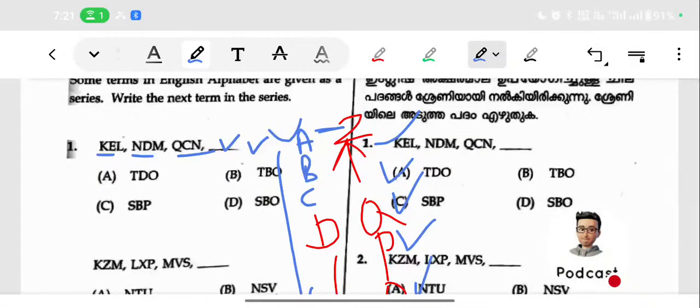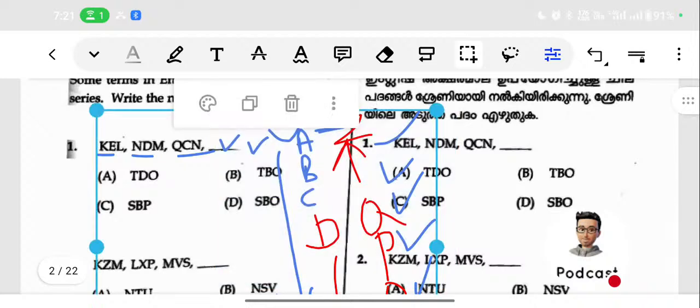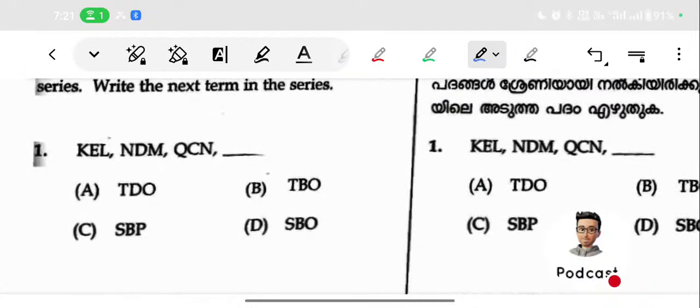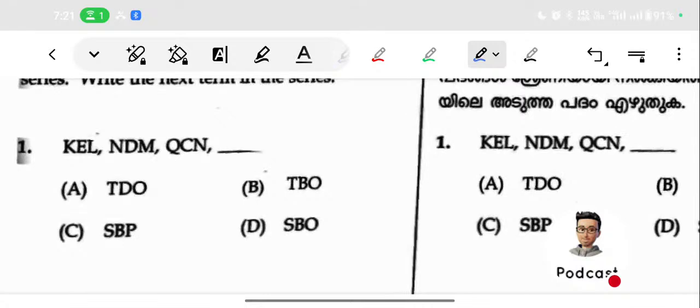This pattern will be useful for solving such code patterns. Here we are using symbol numbering. As you can see, the first term is KEL.